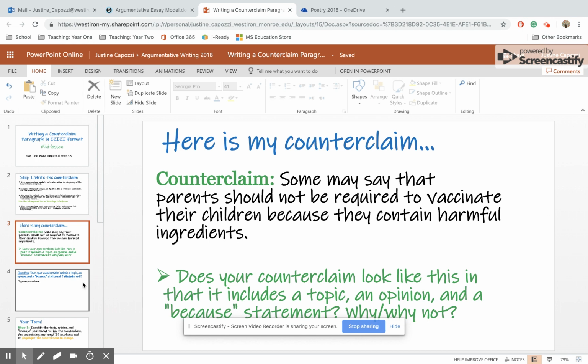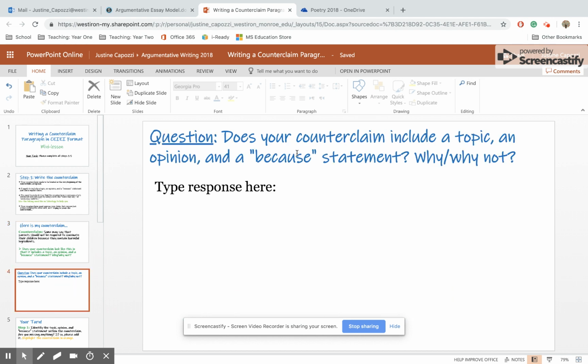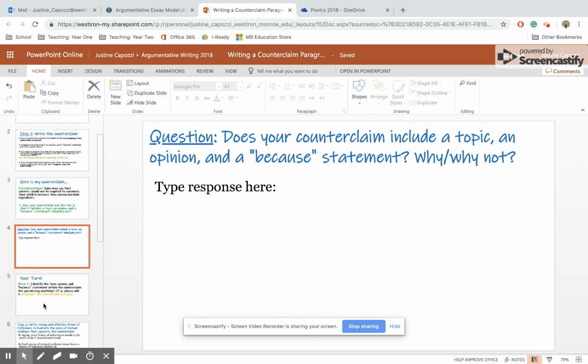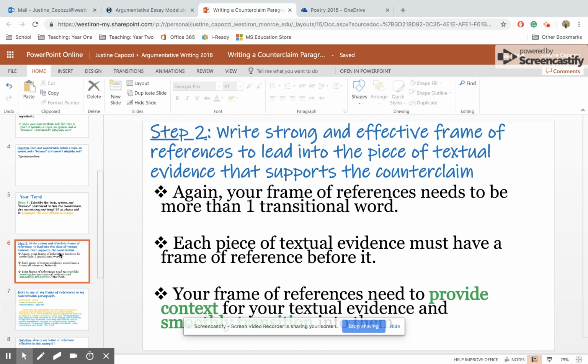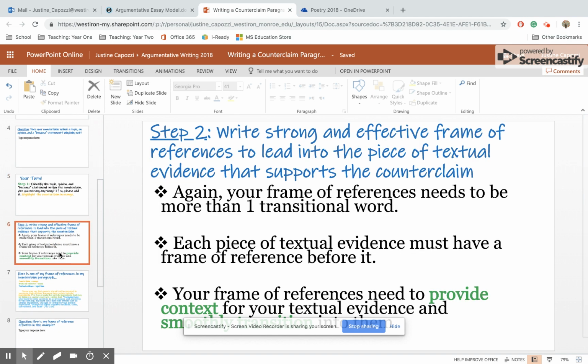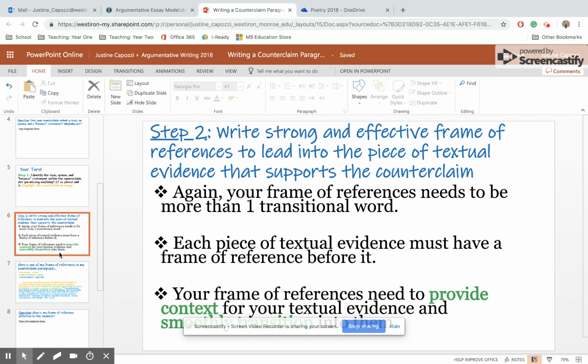When you do this mini lesson yourself, you're going to have to tell me, okay, does your counterclaim include a topic, an opinion, and a because statement? Why or why not? And then, of course, if the answer is no, you're going to tell me why, and then you're going to make those changes in your essay. You're going to do that part yourself when you go through this. I'm going to skip over frame of reference because I touched upon that in the other video, and you are going to be going through this when you do this mini lesson.